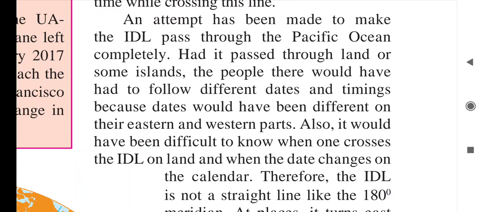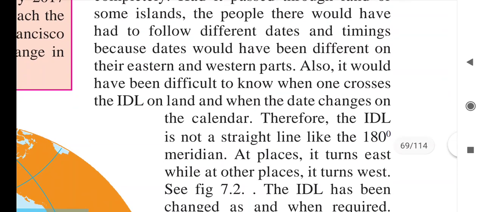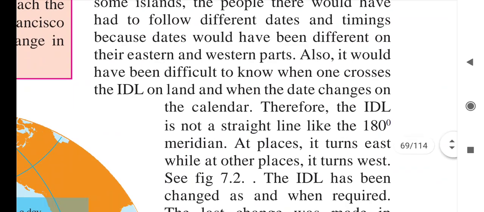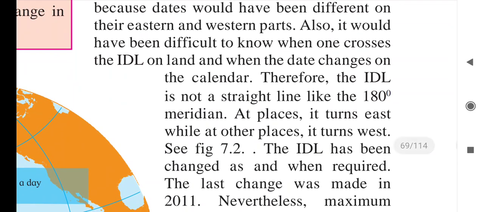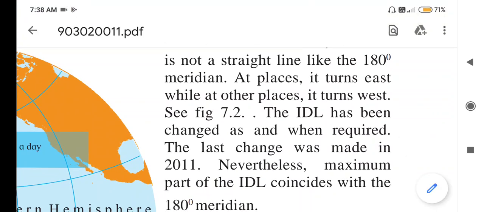Therefore, the ideal is not a straight line like the 180-degree meridian. At places it turns east, while at other places it turns west. See figure 7.2. The ideal has been changed as and when required. The last change was made in the year 2011.